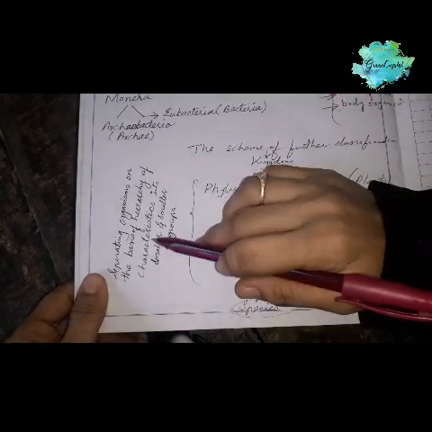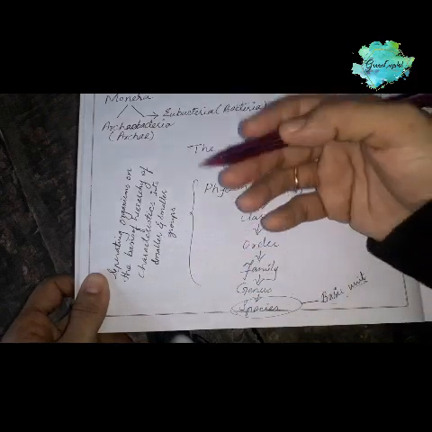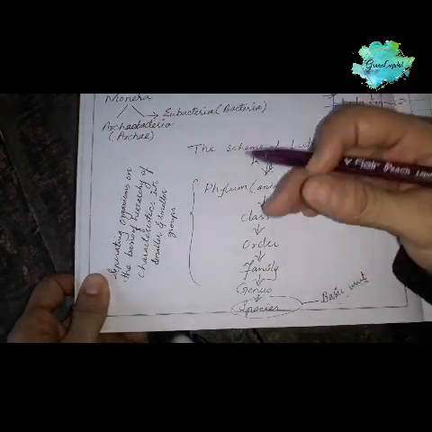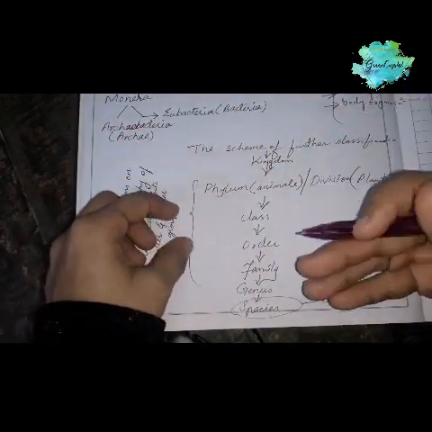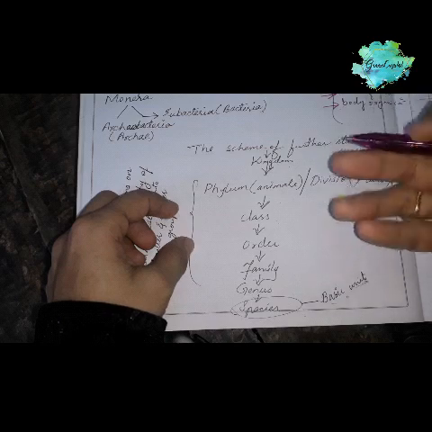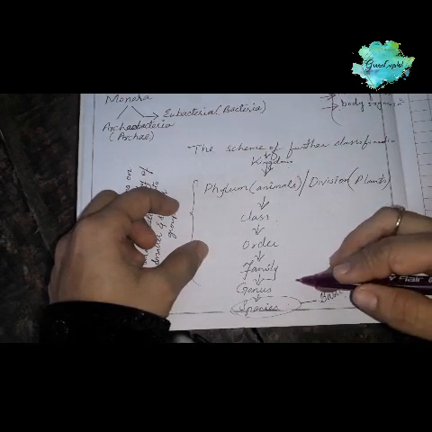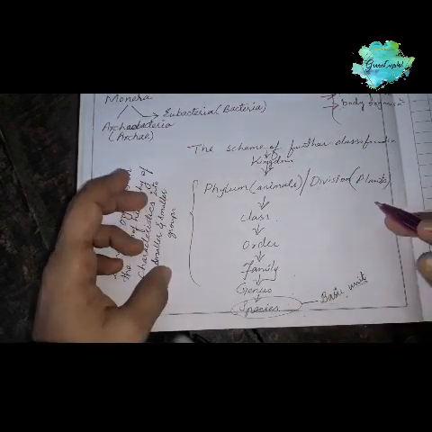So we separate organisms on the basis of hierarchy of characteristics into smaller and smaller groups; that is the schematic representation of further classification. Just remember: kingdom, phylum, class, order, family, genus, species; and for plants, kingdom, division, class, order, family, genus, species.